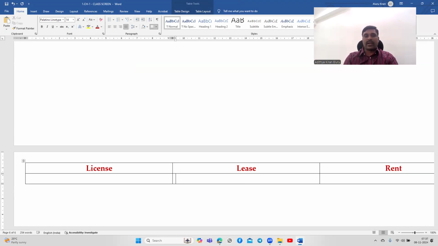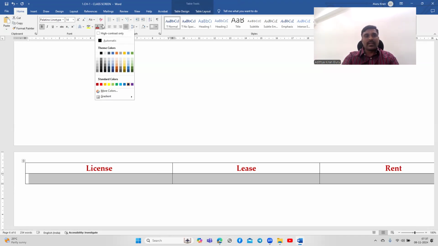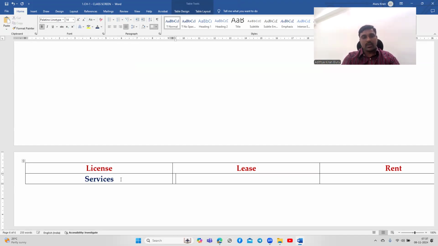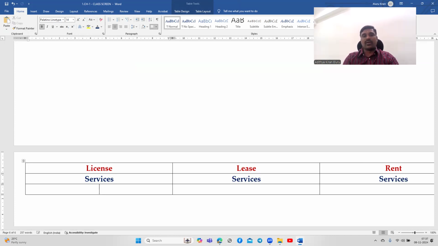License, lease, rent. Okay, right. Next. So license is giving permission to do something. These all three are related to services only. These are not related to goods. This is related to services. This is also related to services, and this is also related to services.